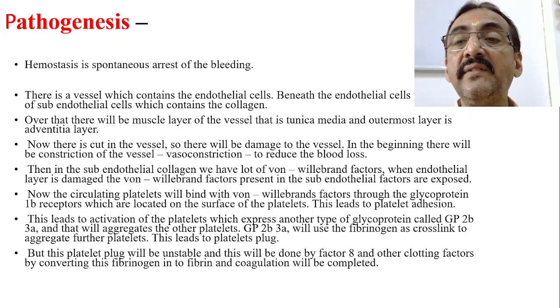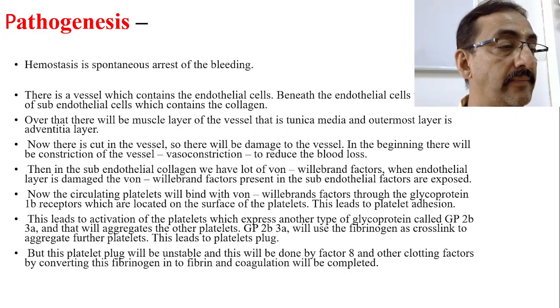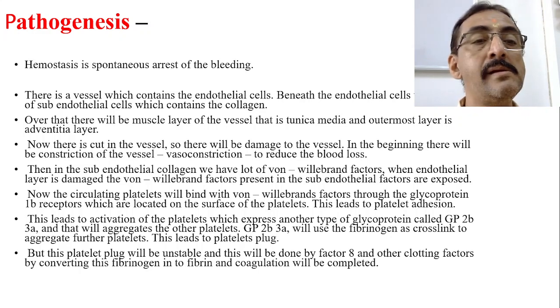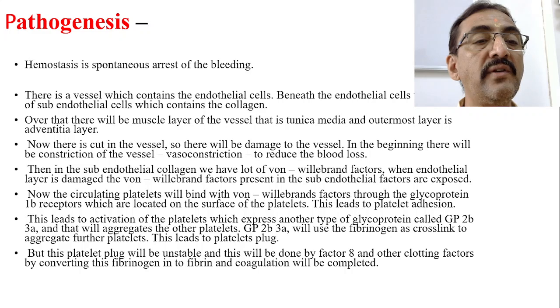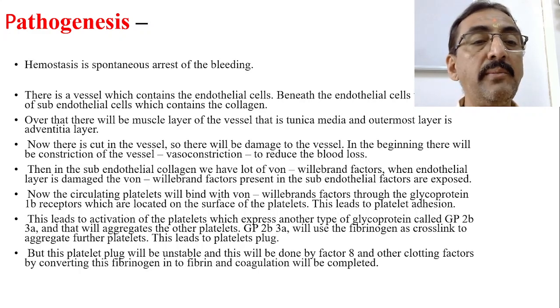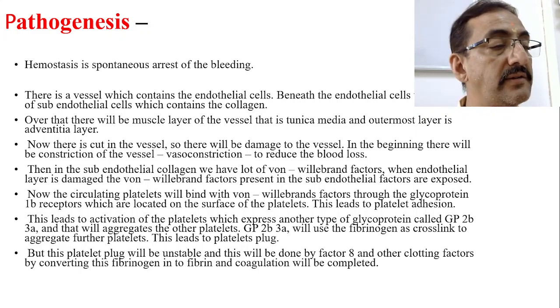and beneath the endothelial cells there is a layer of subendothelial cells which actually contains the collagen. Over that there will be a muscle layer of the vessel, that is the tunica media, and the outermost layer is called the adventitia layer. Now there is a cut in the vessel, so there will be damage to the vessel. So in the beginning there will be constriction of the vessel, vasoconstriction, and reduction of the blood loss. We know that.